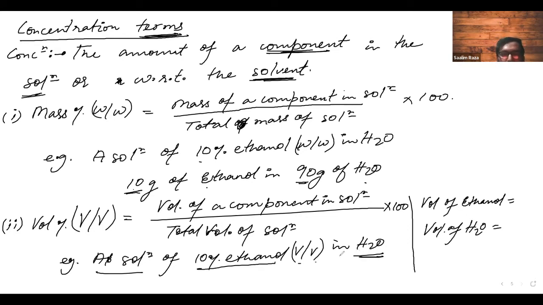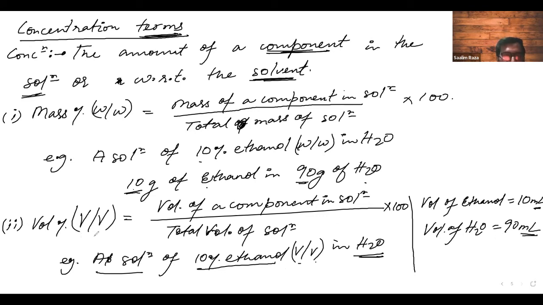Yes, it would be 10 and 90. The ratio is very rightly correct. But generally, here we write grams for mass by mass, and for volume by volume we write 10 ml, and similarly, this will be 90 ml. So this is something hidden in the definition, which is not explicitly said, but we can say that the volume of ethanol is 10 ml and the volume of H2O is 90 ml.